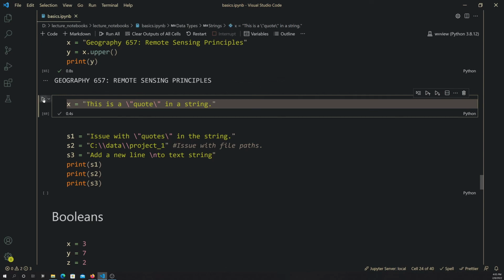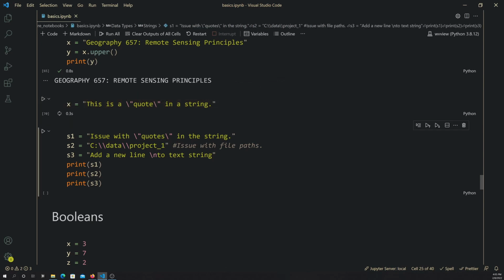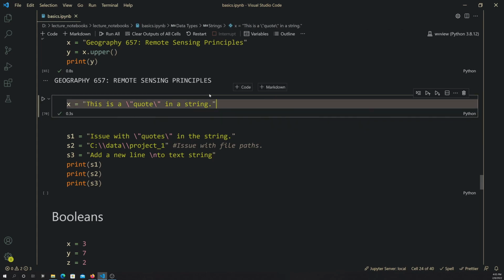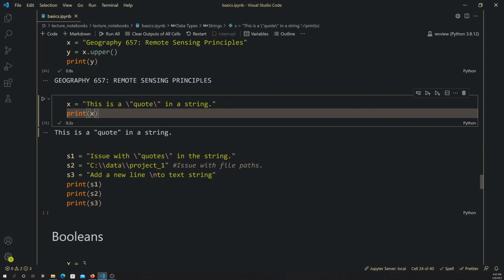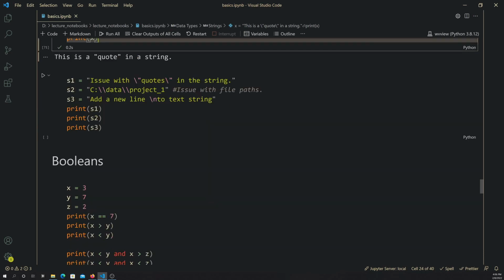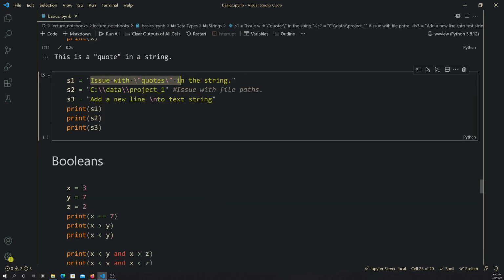So that should return the same thing. So let me just print that. So we'll do print x. And then we get this is a quote, and it worked, right? So a couple special cases. If you have quotes within a string, you can use the other type of quote, or you can use the backslash escape character ahead of each quote.